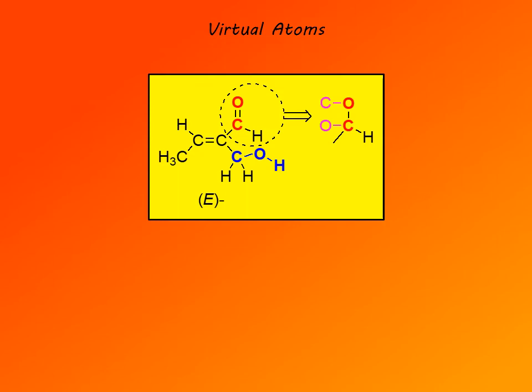Sometimes substituents on the double bond contain multiple bonds, double or triple bonds. And then we have to introduce virtual bonds and virtual atoms to be able to correctly determine the order of priorities. So in this example shown here, there is a substituent circled in a dashed circle that contains a carbon-oxygen double bond. That's a carbonyl group. First, let's look at the left carbon of the double bond. It has carbon and hydrogen as substituents, so carbon obviously has higher priority. So that's easy.